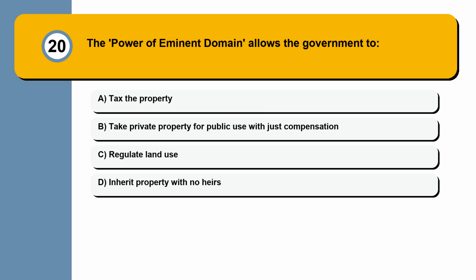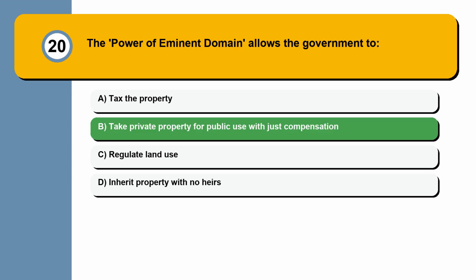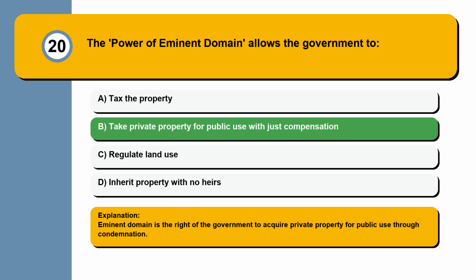Question 20. The power of eminent domain allows the government to: tax the property, take private property for public use with just compensation, regulate land use, inherit property with no heirs. Eminent domain is the right of the government to acquire private property for public use through condemnation.